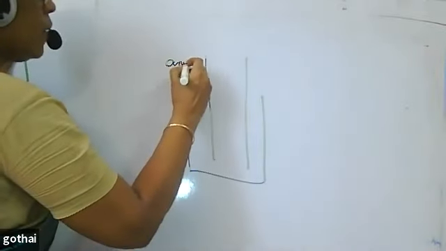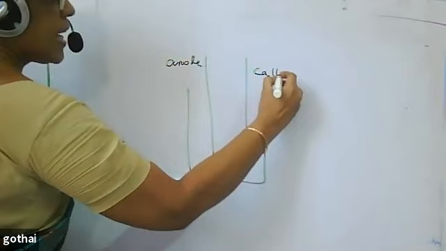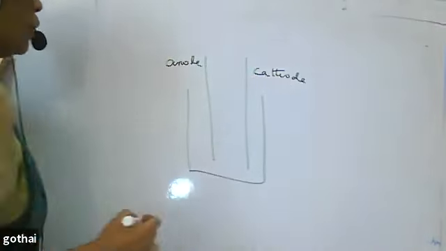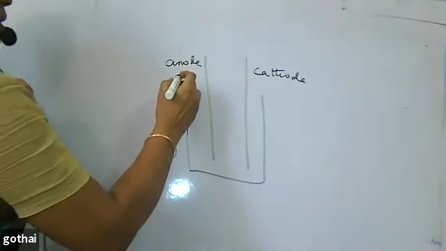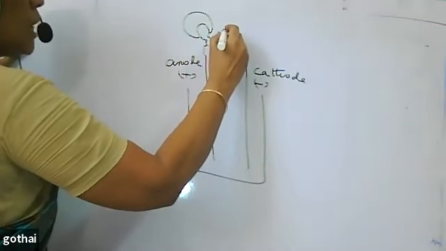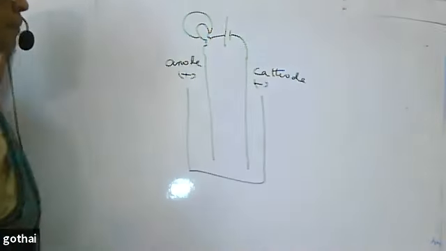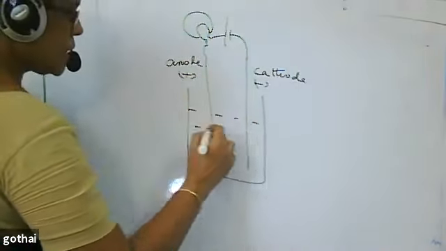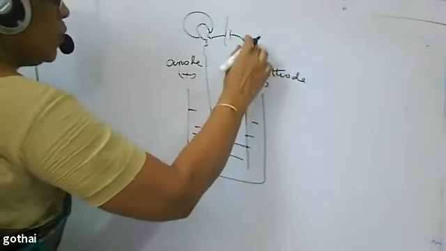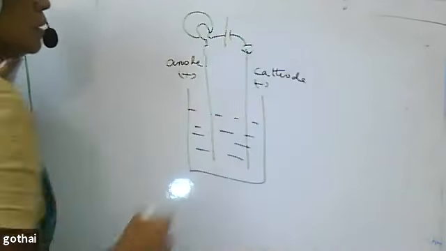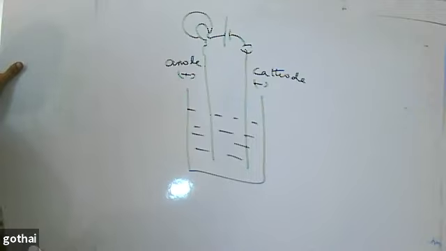One acts as an anode, another as a cathode. Anode is positive, cathode is negative. You connect to your bulb, then to your battery. Positive to positive, negative to negative. You also add a switch. This is the construction.